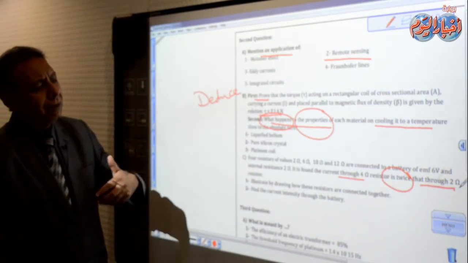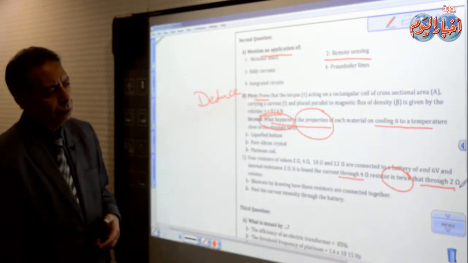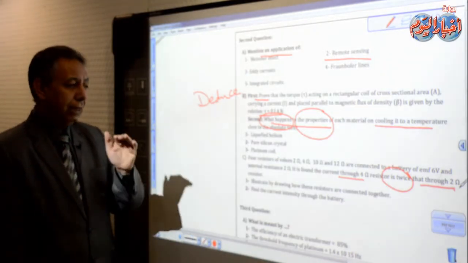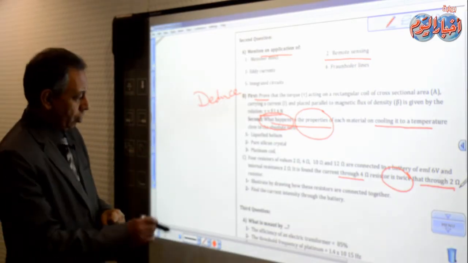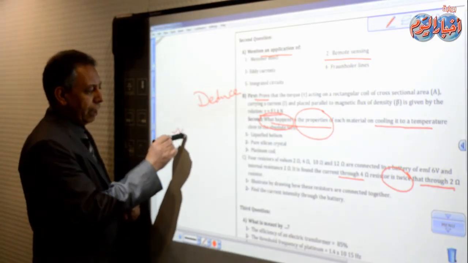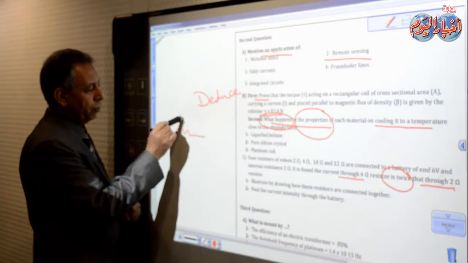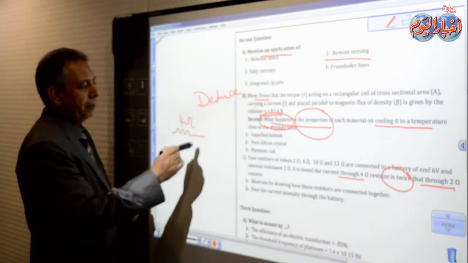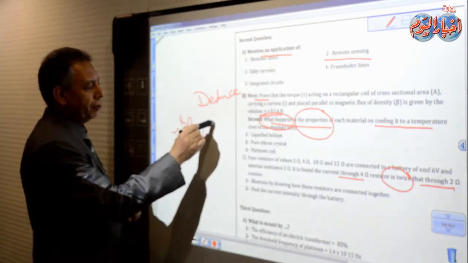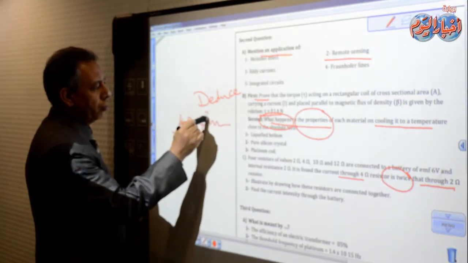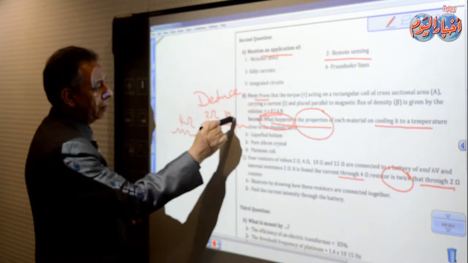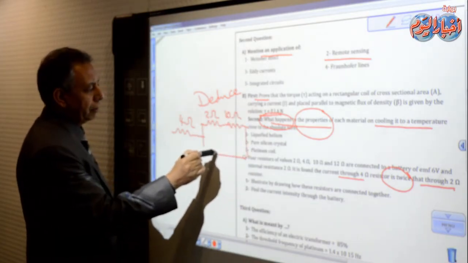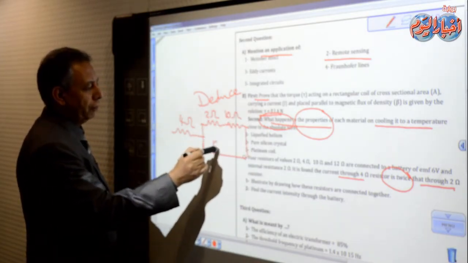The 4 ohm must have more current than the 2 ohm. So the 4 ohm could be in series with the battery and the 2 ohm could be in parallel. So the suggestion now is 4 ohms, then branched into 2 ohms and then 10 ohms, and in parallel with it we have 12 ohms.